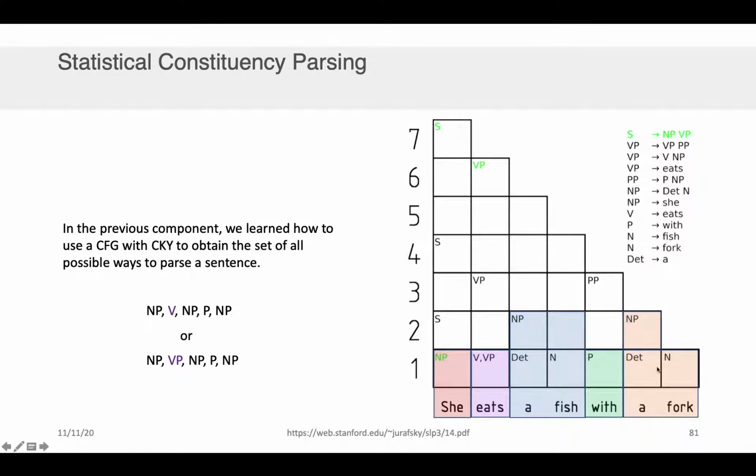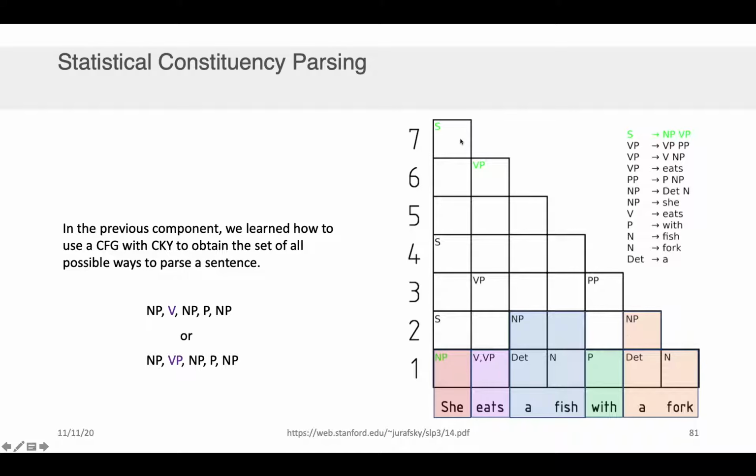We started with the first order parts of speech tagging. We moved up one level then and said, hey, now, given that I have parts of speech tags available at this position, am I seeing any matches? And we noticed things like, for example, that we could call this a noun phrase because it was a determiner followed by a noun, which existed, as you can see up here, in our grammar rules. And we kept doing this, moving up all the way until we got to the top level of what represents the parse tree, which was the final sentence.